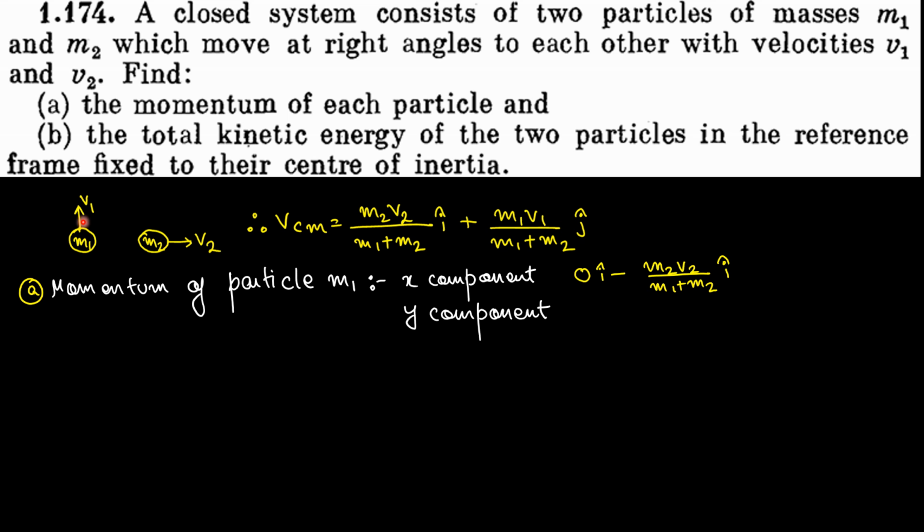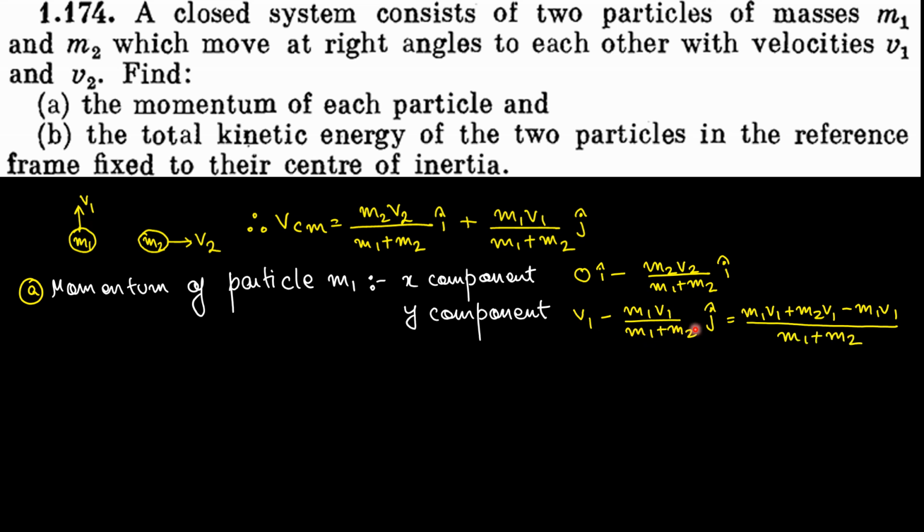Similarly, what is the y component of velocity? v1. And the y component of velocity with respect to center of mass is v1 minus the y component of velocity of center of mass. So if you take the LCM out here, it would be nothing but m1 v1 plus m2 v1 minus m1 v1 divided by m1 plus m2. What I'm doing out here is taking the LCM as m1 plus m2.